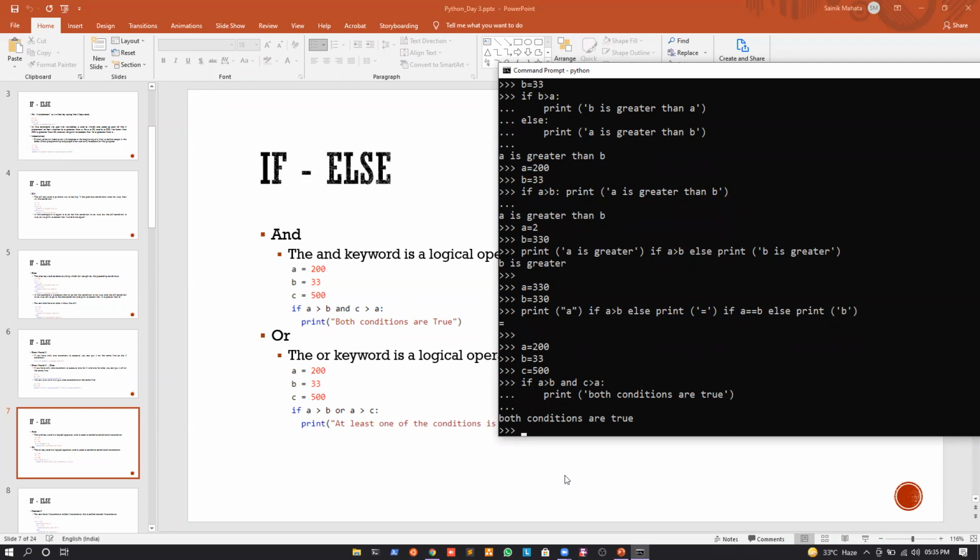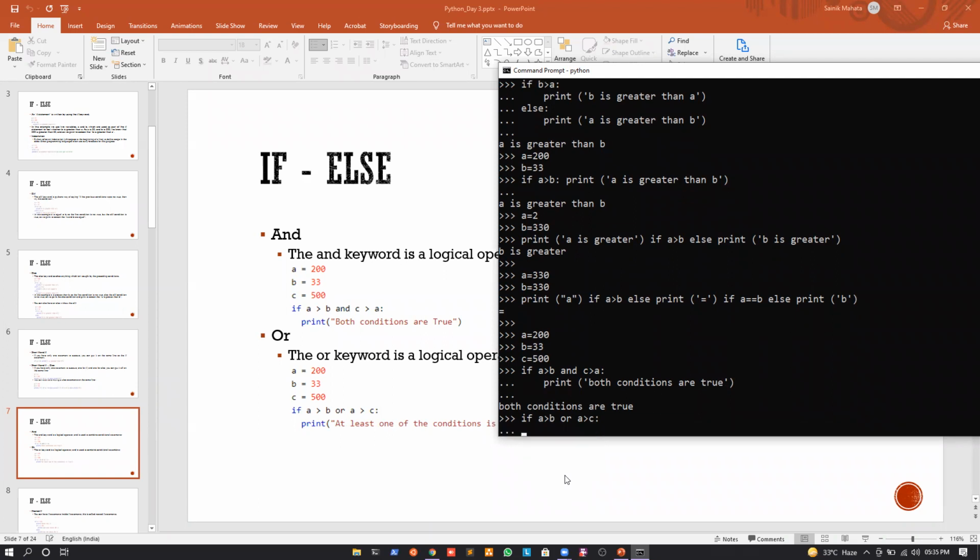Okay. But again, if I just use the same example, so A is equal to 200, B is equal to 33, and C is equal to 500. So what I can do, I can write if A is greater than B or A is greater than C. So again, you can see that the first condition, that A is greater than B, will be satisfied. But the next condition, that is A is greater than C, will not be satisfied. But still, we have used an or operator. So which means if either of the two conditions is satisfied, we will go inside the scope.